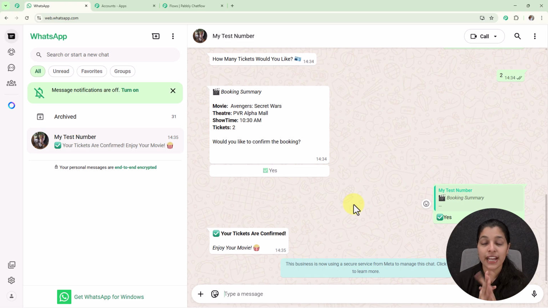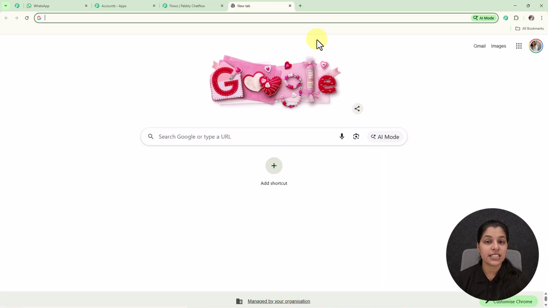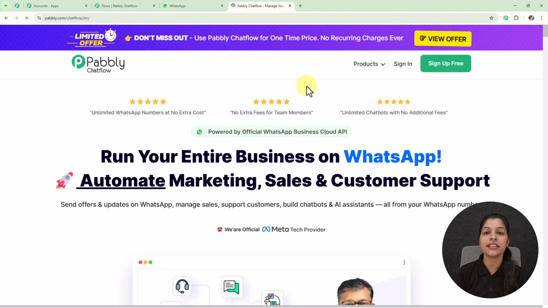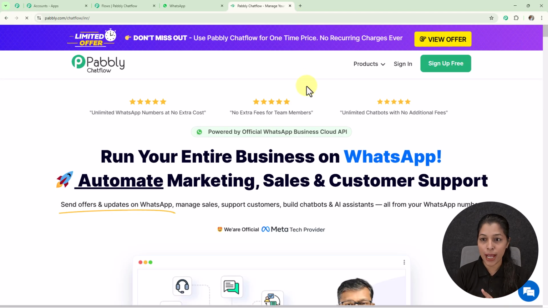And now for creating this WhatsApp chatbot you have to access Pabbly Chatflow. So for that you have to open a new tab and type its URL, that is pabbly.com/chatflow, and once you enter the URL you will land on the home page of Pabbly, where you will see two options, that is sign in and sign up free. If you are a new user then you can select sign up free, and if you sign up your account for free on Pabbly Chatflow, then you get 100 free credits every month for practicing and using Pabbly Chatflow. But if you're an existing user like me, then you can just click on sign in.